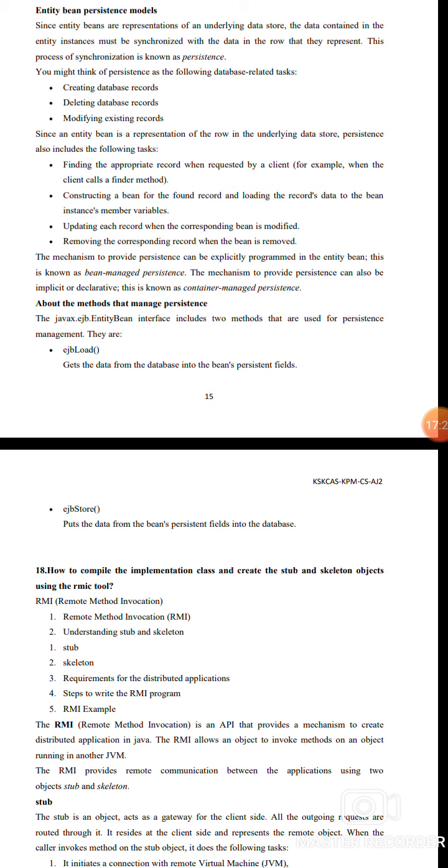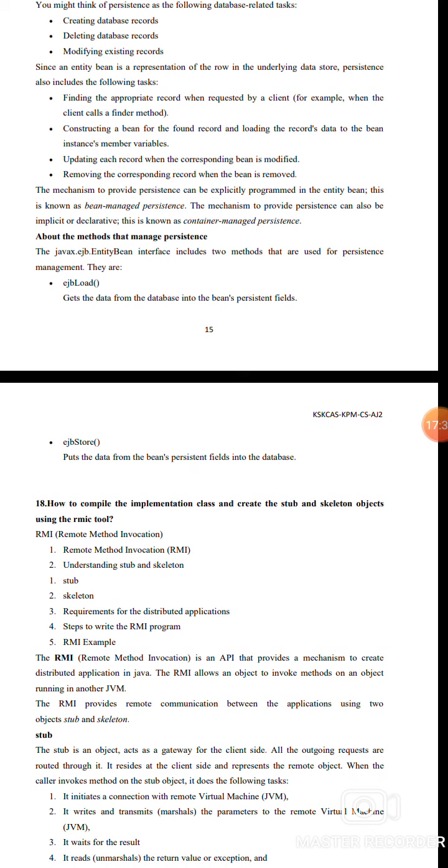What are the steps? They include the following tasks: finding the appropriate record requested from the client; constructing the bean for the found record and loading the record into the new bean instance's member variables; updating the corresponding record when the bean is modified; and removing the record when the bean is removed. This mechanism, where persistence is explicitly programmed, is known as bean managed persistence. The mechanism used to provide persistence implicitly or declaratively is known as container managed persistence.